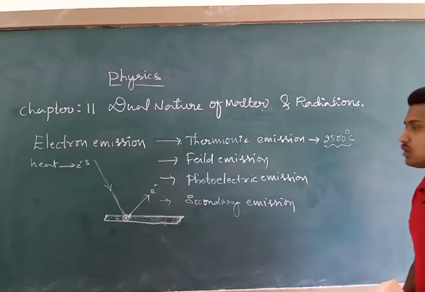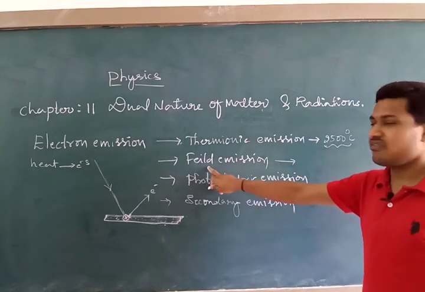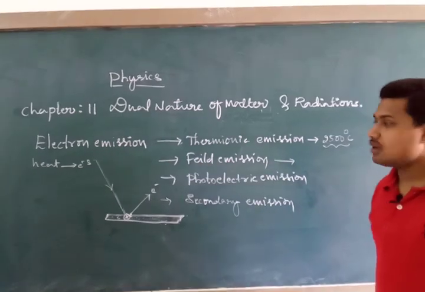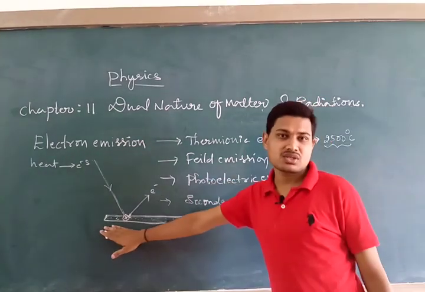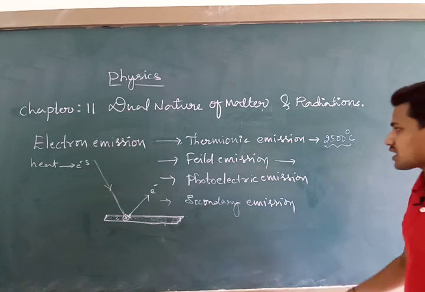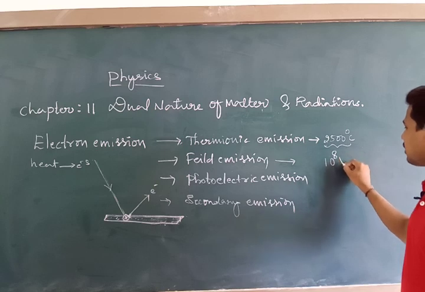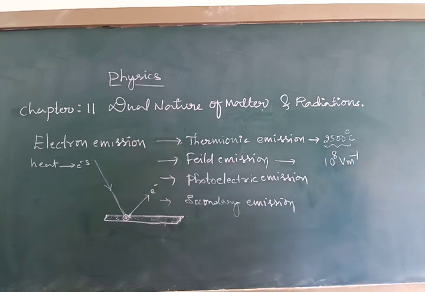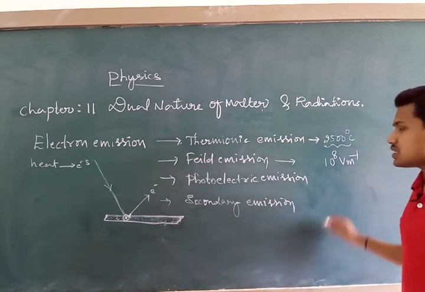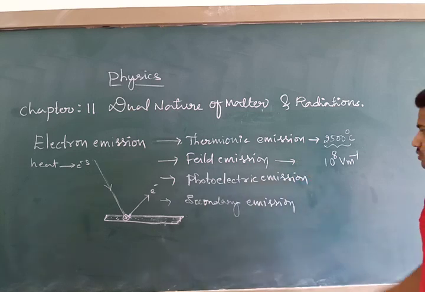Next we have field emission. What is field emission? It is in the name itself: field. Instead of supplying any heat, instead of heating the metal surface, the metallic surface is subjected to a strong electric field. What is a strong electric field? Nearly 10 to the power of 8 volt per meter. When such a strong electric field is applied to the metallic plate, the electrons come out from the surface of the metal because of this field. Such emission is called field emission. And remember, field emission is used in the production of X-rays.